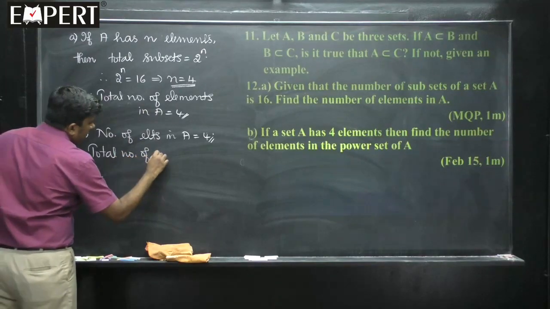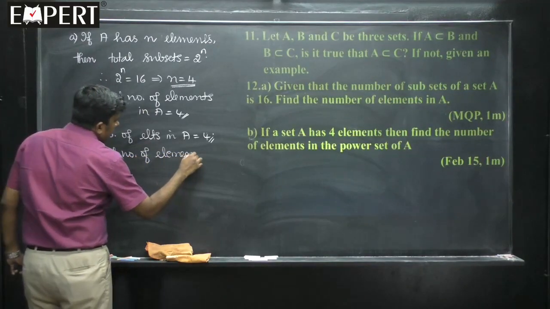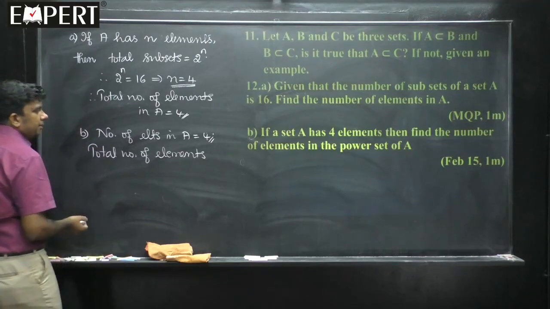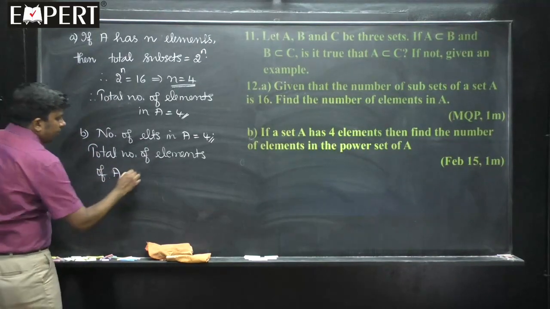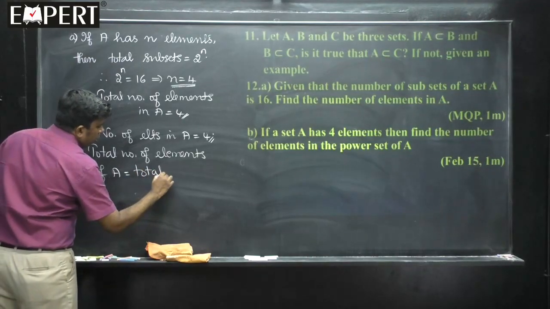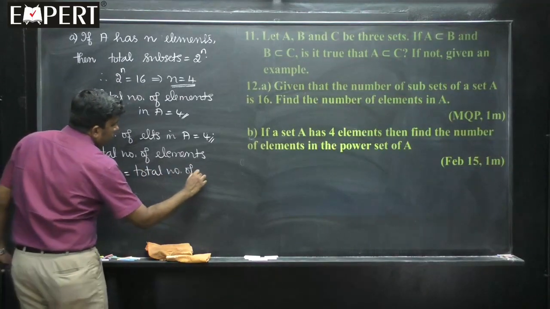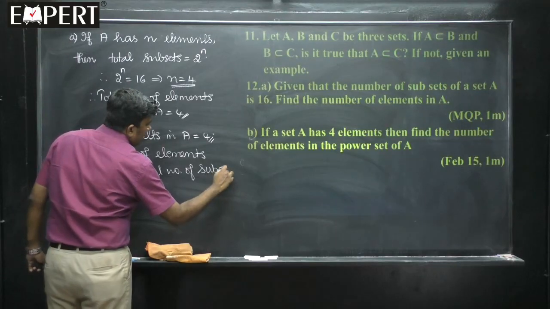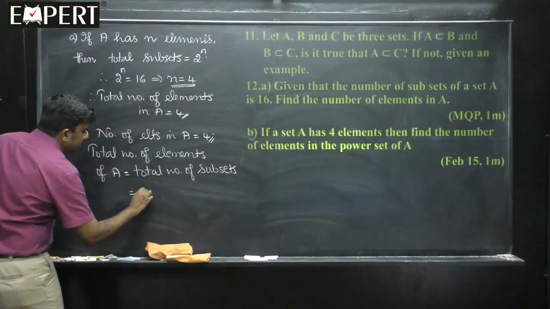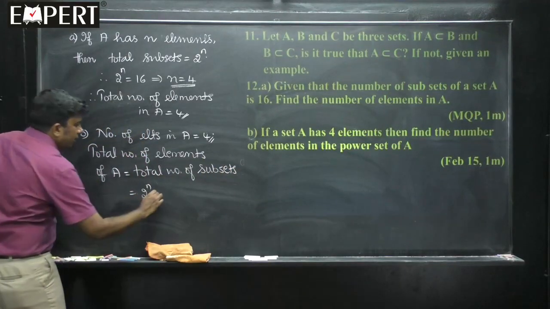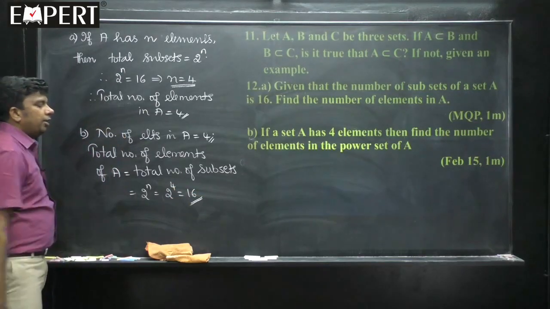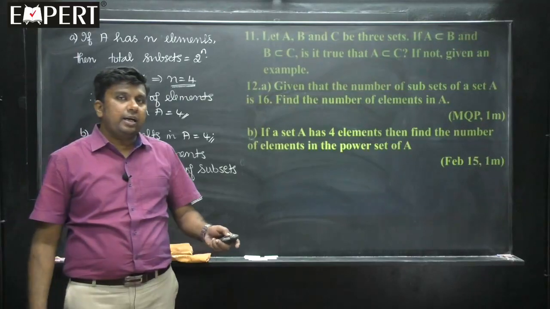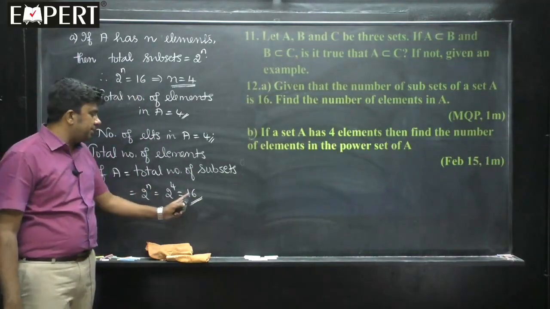So total number of elements in the power set of A is equal to total number of subsets. So what is total number of subsets here? Total number of subsets is 2 to the power n, that is 2 to the power 4, that means it is 16. And you know that power set is nothing but a set containing all the subsets. So how many subsets are there?